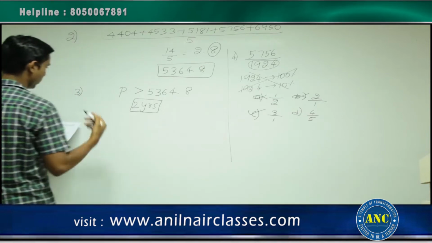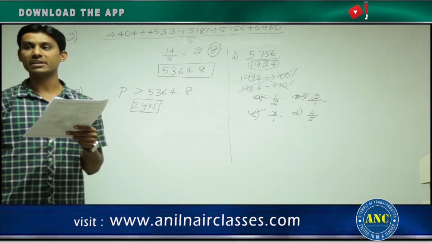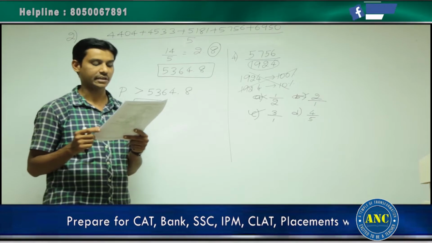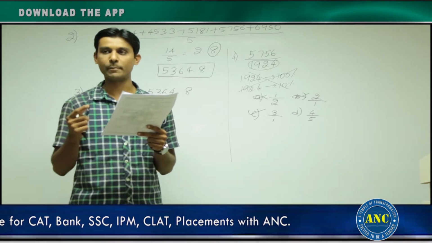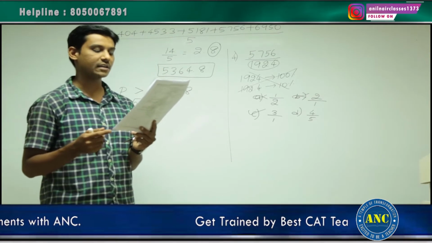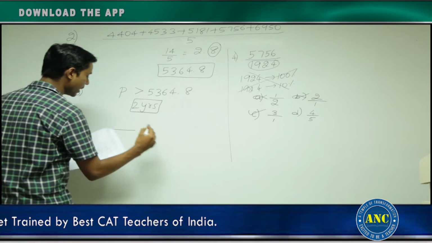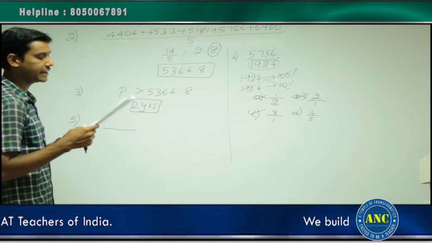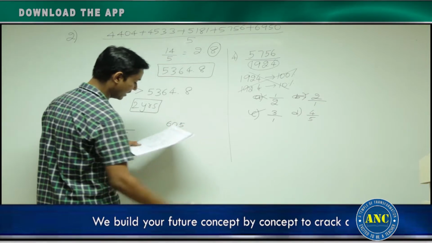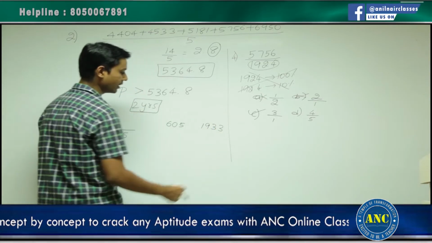Last one, fifth question also, then you can copy down. Please see here. Question number 5. What was the percentage increase in imports from 1980 to 83 to 86 to 87? They are asking about the imports, that means only refer to the white part of the graph. In 80 to 83, what is the value that is given? It is 605. In 86 87, what is the value? It is 1933.